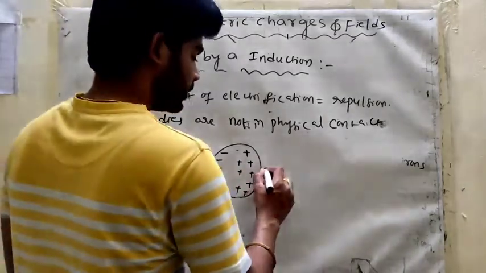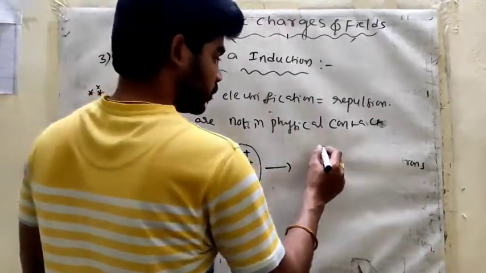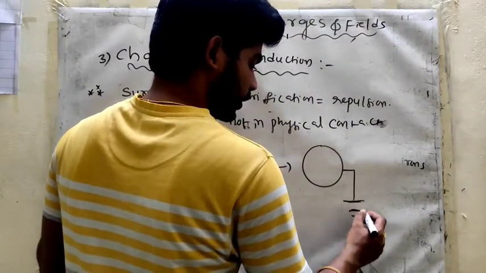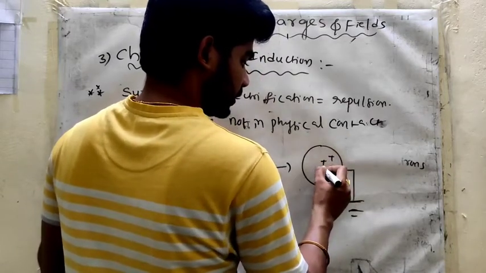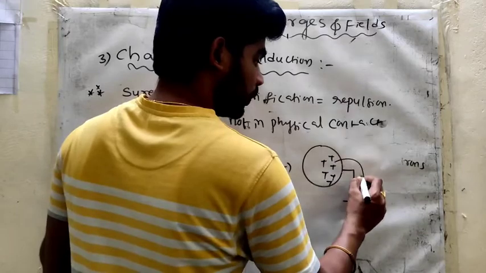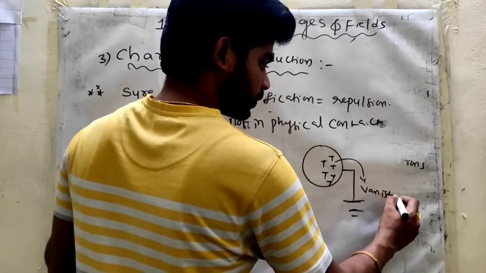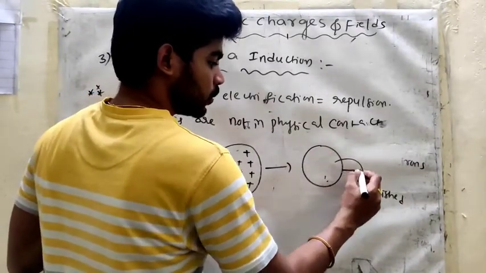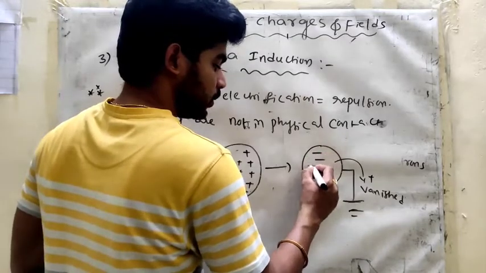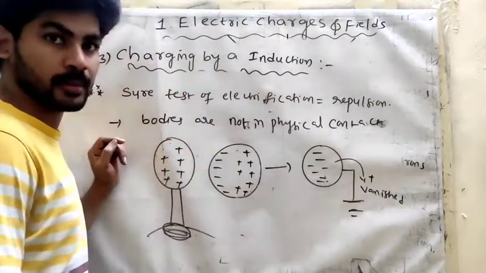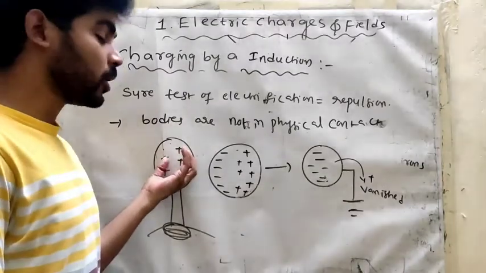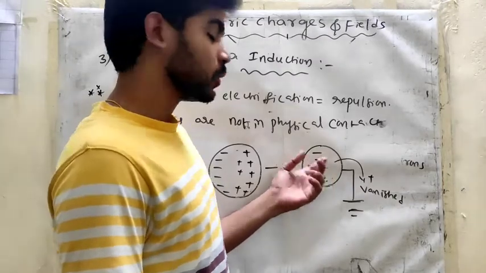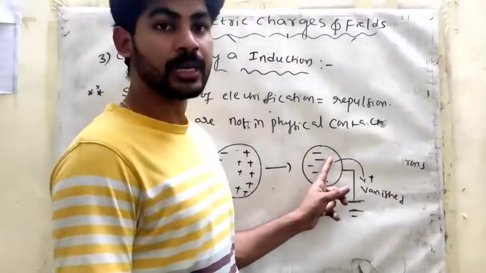Then this neutral body, on the positive charge side, you connect to the earth surface. What happened? All positives vanished. Here only negative charge remains. The same number of negative charges are developed here as positives had been. So now this is positive charge and this is negative charge.